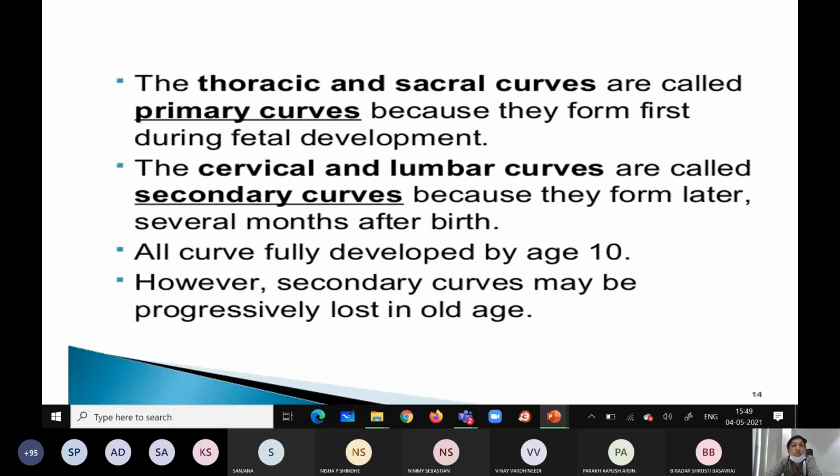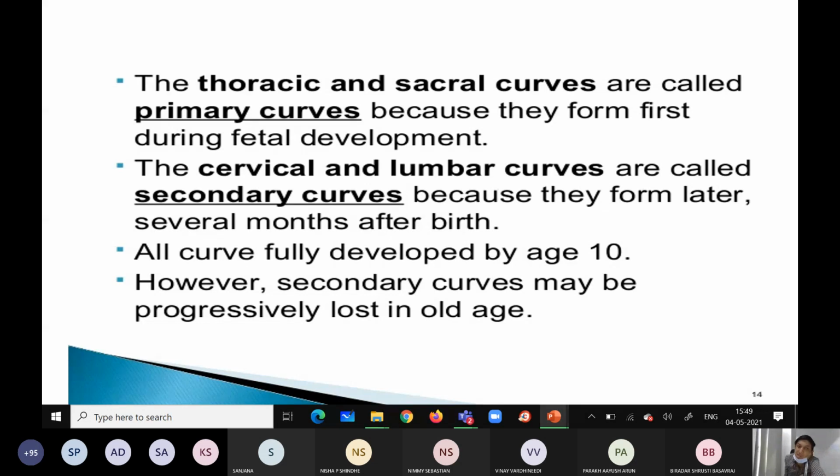I told already, the thoracic and sacral are called primary curves. Then lumbar and cervical are secondary. These curves are fully developed at the age of 10. Important here is that these three conditions mainly you can see in old age.